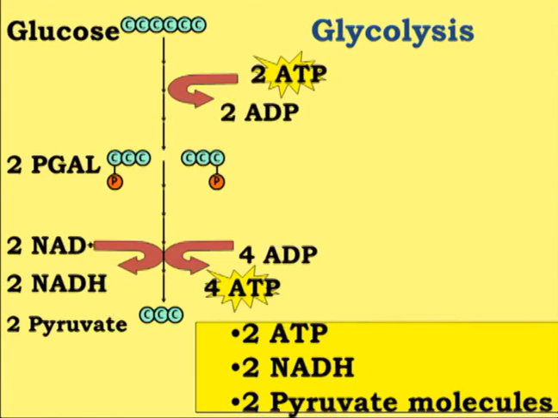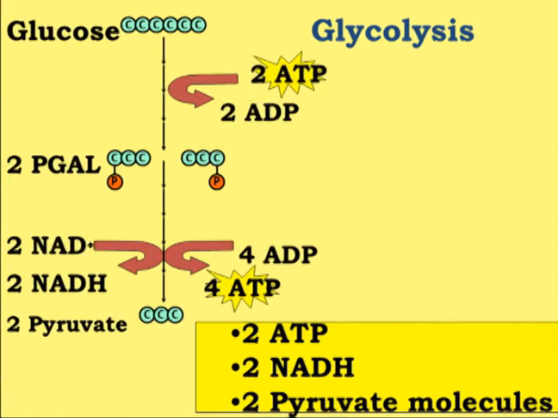So this particular reaction, up to glyceraldehyde 3-phosphate, is a step where ATP is being consumed. Now, from glyceraldehyde 3-phosphate to pyruvate, you can see that ATP is being produced. How is the ATP being produced? That is by substrate level phosphorylation.